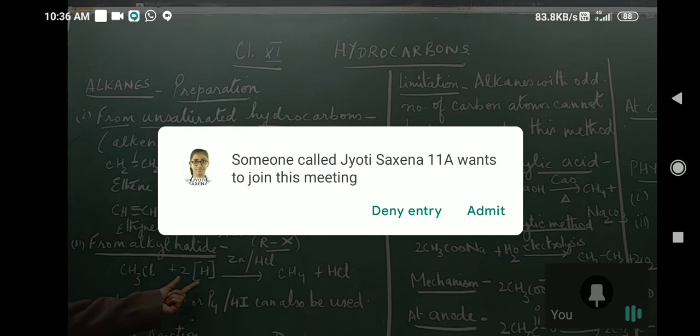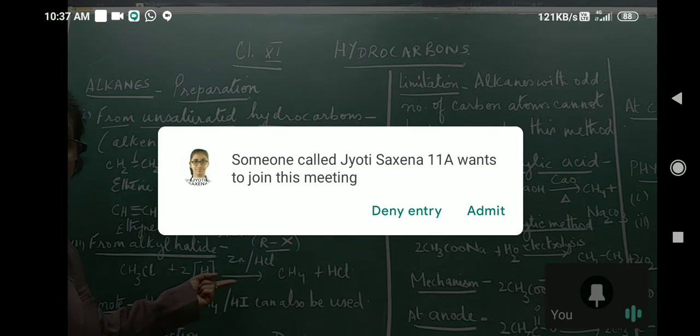When you add hydrogen to it, now this hydrogen and this hydrogen are different. This is a hydrogen molecule and this is nascent hydrogen. Nascent hydrogen is a single atom of hydrogen, which is more reactive than molecular hydrogen. How is it produced? When zinc metal reacts with any acid.